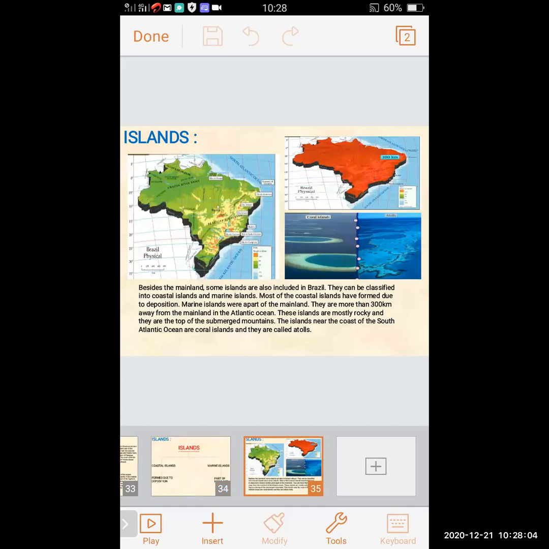As we have seen in the chart, the islands in Brazil are divided into two parts: coastal islands and marine islands.